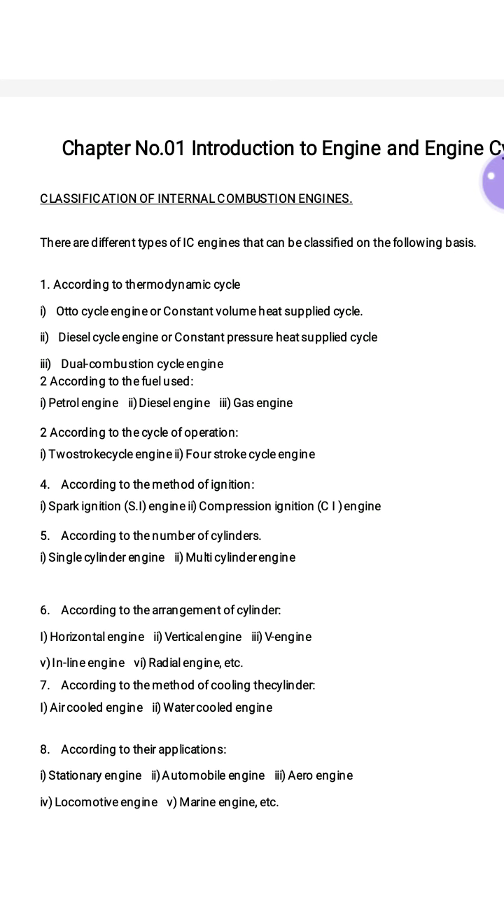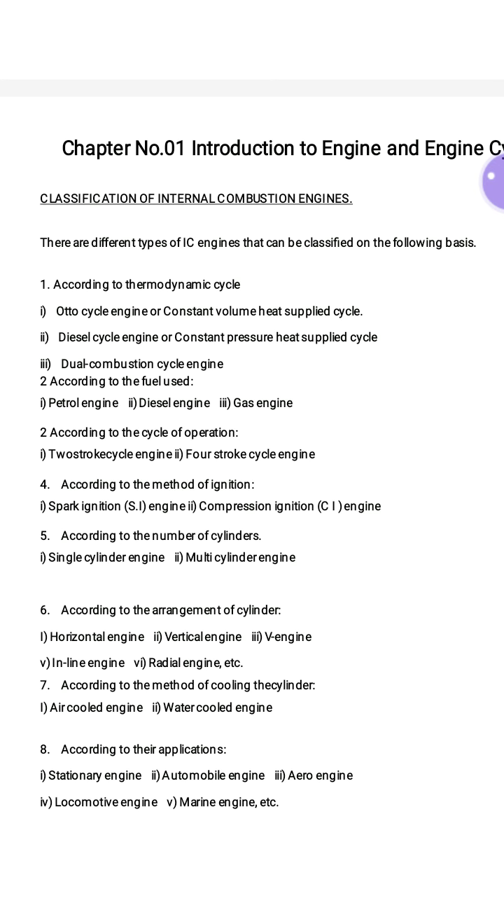Depending upon this arrangement, the first one is the horizontal engine. In this engine, if the axis of the engine cylinder is exactly horizontal, then that engine is called a horizontal engine. Second one, vertical engine. If the axis of the engine cylinder is exactly vertical, then that engine is called a vertical engine.